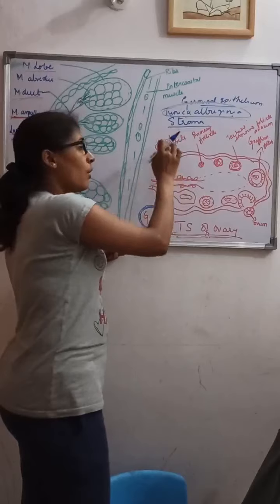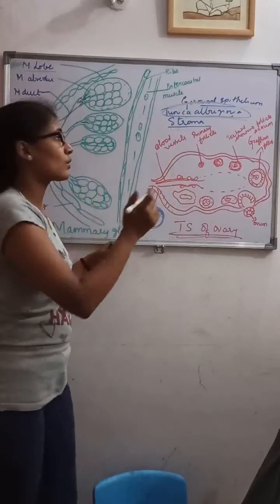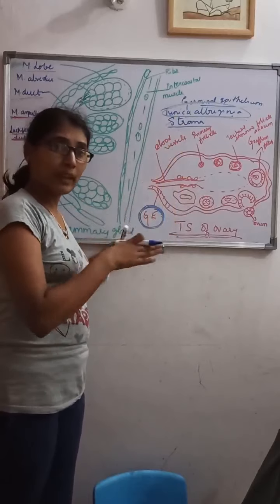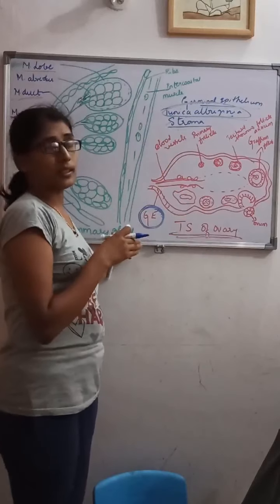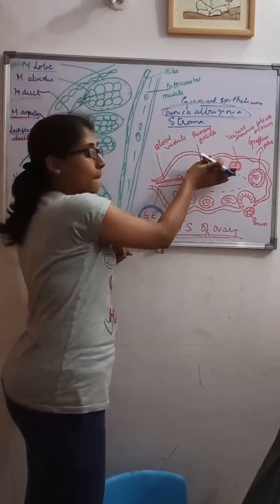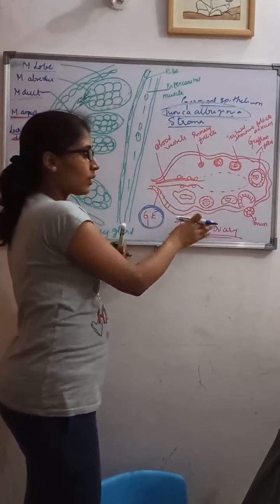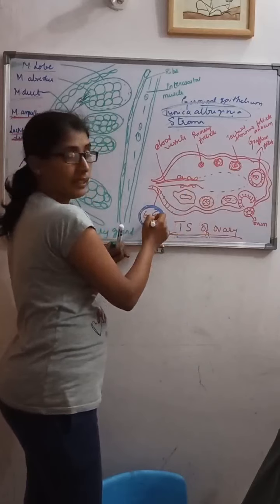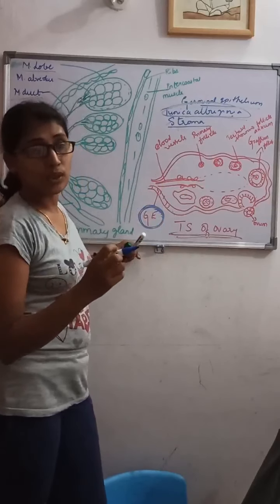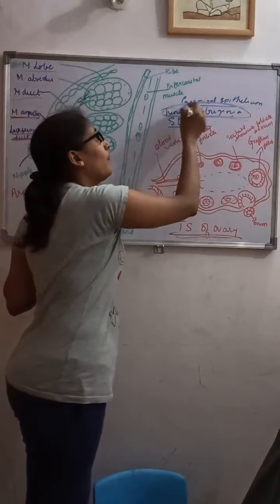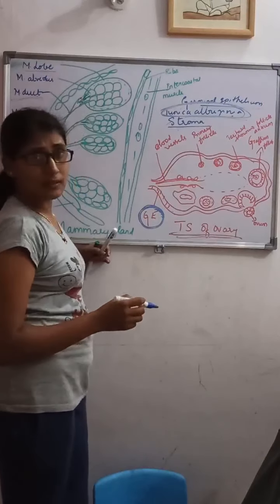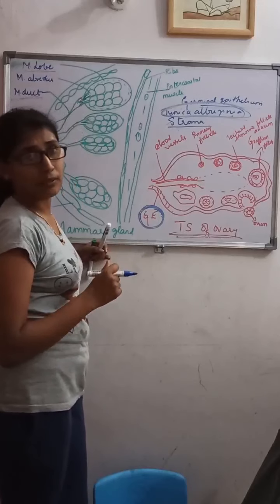So this stroma consists of two zones. What are the two zones? In the periphery, the outer zone is called the cortex. The inner zone is called what? Medulla. So this outer cortex, inner to the germinal epithelium, has a weakly developed connective tissue, that is nothing but the tunica albuginea. This cortex is of reticular connective tissue.